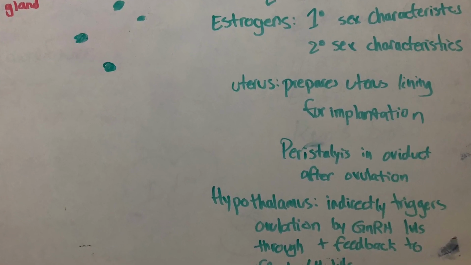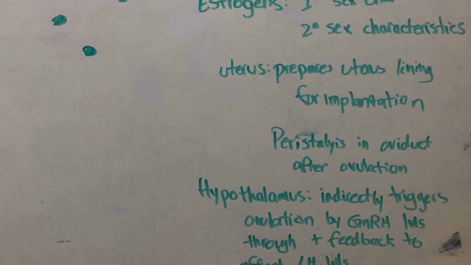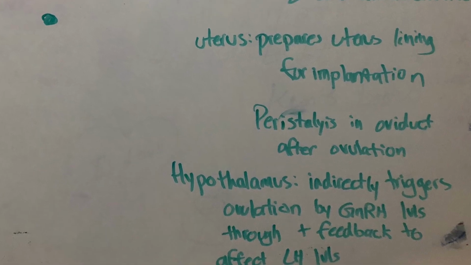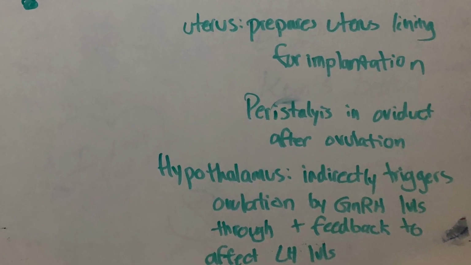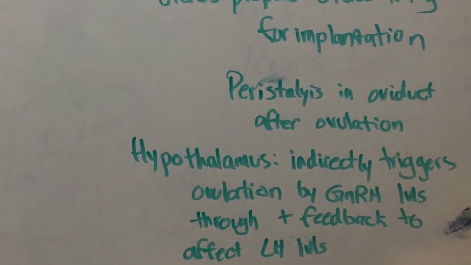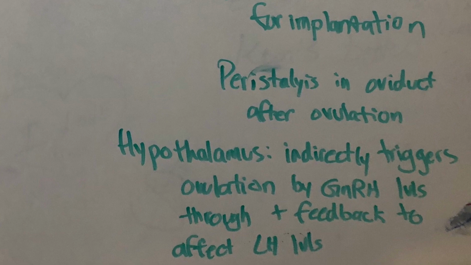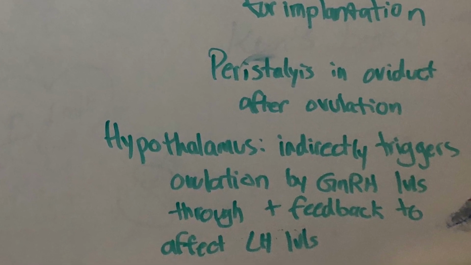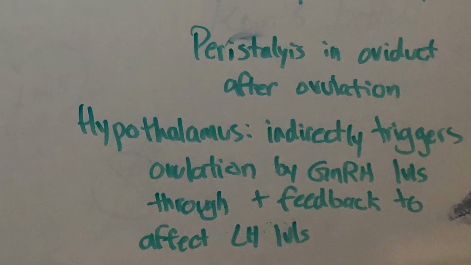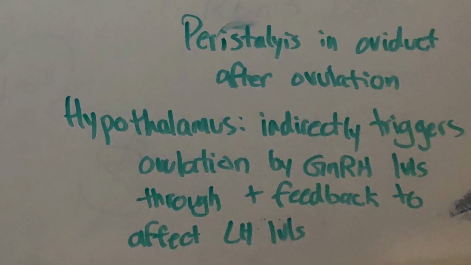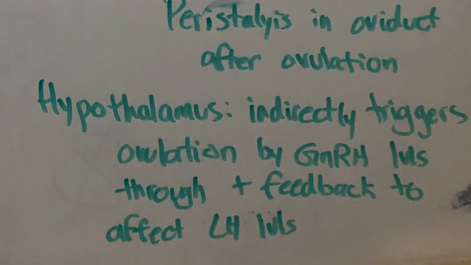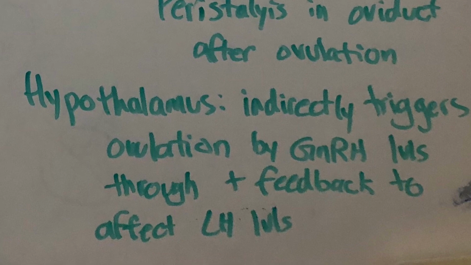They affect various organs such as the uterus and vagina, and they also affect secondary characteristics such as body hair, wider pelvis, etc. So in the uterus, estrogens cause peristalsis in the oviduct after ovulation to help the sperm go to the ovaries for fertilization. Estrogens also affect the hypothalamus in regulating GnRH through positive and negative feedback loops. They indirectly trigger ovulation by positive feedback on LH levels, which LH actually directly does trigger ovulation.